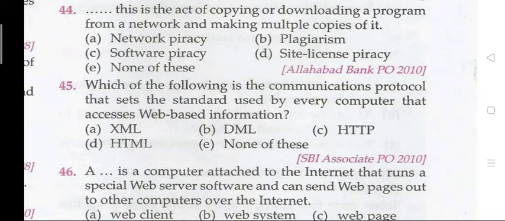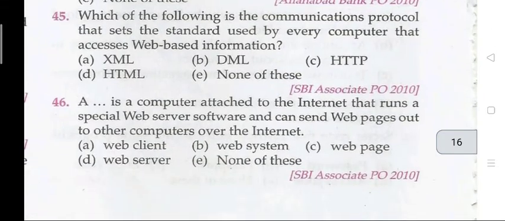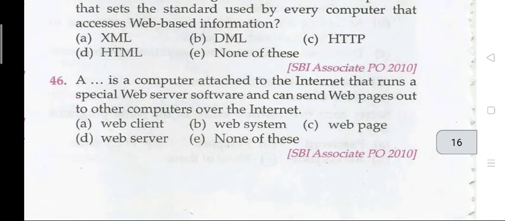Question 45. Which of the following is the communication protocol that sets the standard used by the average computers that access web-based information? The right answer is C, that is HTTP, Hypertext Transfer Protocol. Next question, question 46.